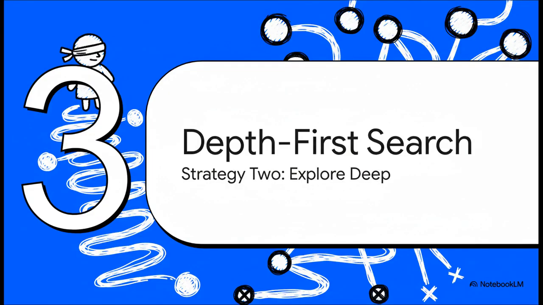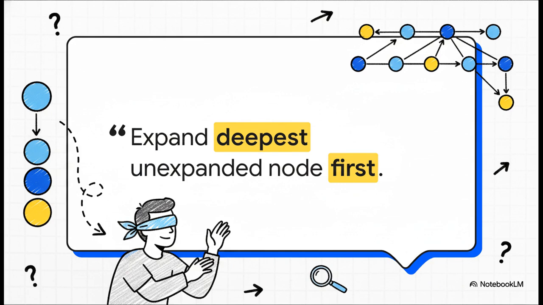All right, now let's meet the complete opposite personality. Strategy number 2 is depth-first search, or DFS. And if BFS was the patient explorer, this one is the bold plunger. It's impulsive, it's aggressive, its motto is basically go deep or go home. It could not be more different from what we just saw. And its guiding principle is, you guessed it, the exact opposite of BFS. Expand the deepest unexpanded node first.